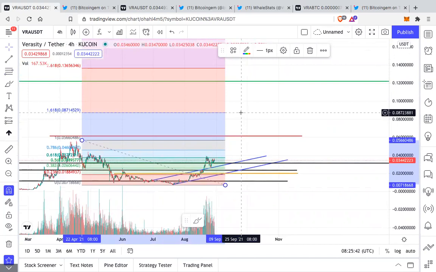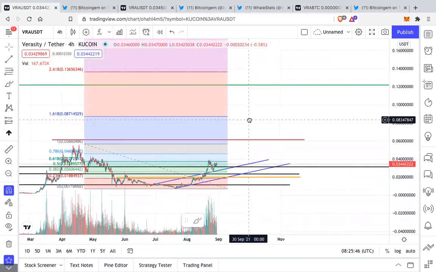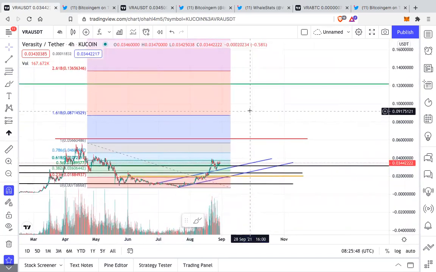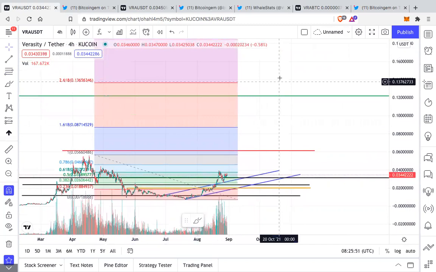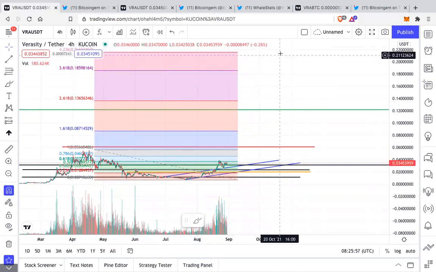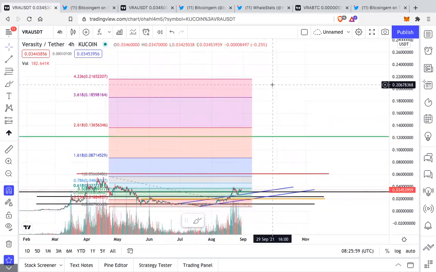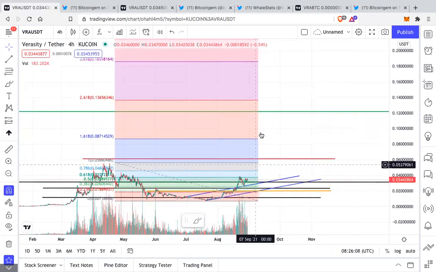So around 87, so almost 9 cents. So between 0.087 to 9 cents would be our first major milestone. Then we'll go at 13 cents, 13 and a half cents. These are all the major milestones that I have provided for this new wave up, where we can go as high as 21 cents, depending on the kind of bullish euphoria that we get in this new leg.